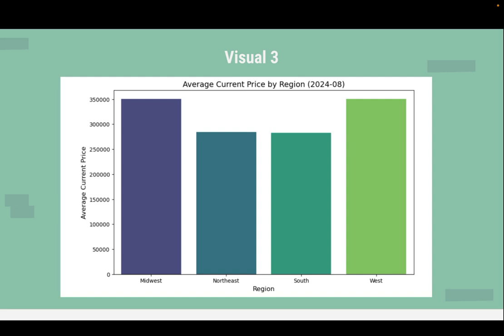Visual 3 is a bar graph that represents the different average prices by region. By looking at the graph, it is clear that the Midwest and West regions have higher average prices than the Northeast and South regions.